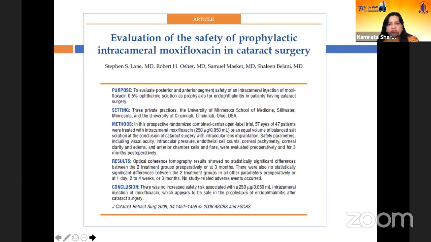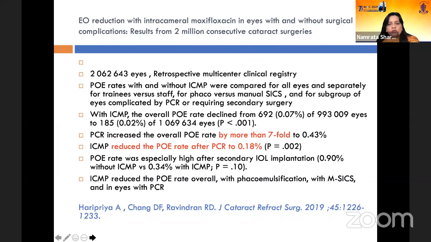Again, this looked at the safety of the prophylactic intracameral moxifloxacin and was found to be safe, with no significant difference in terms of endothelial cell loss, cell counts, corneal pachymetry, corneal clarity, or edema. Now, this study again looked at a huge number of eyes, and it showed that it decreases the endophthalmitis rate by 7 times. More importantly, in cases where rents had occurred, the rate was significantly decreased to 0.18%.